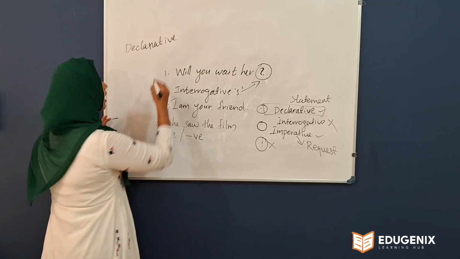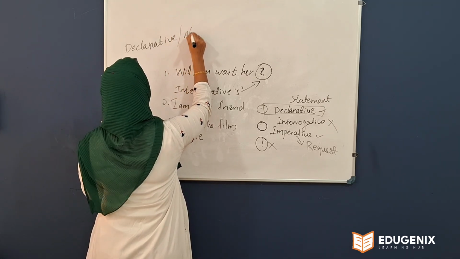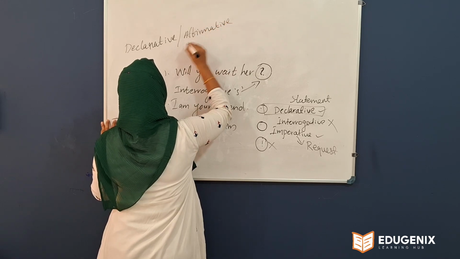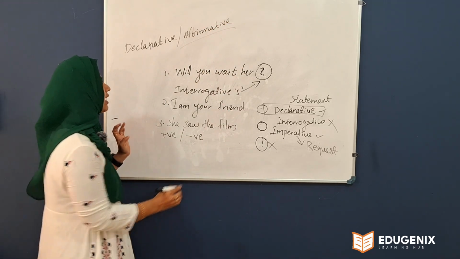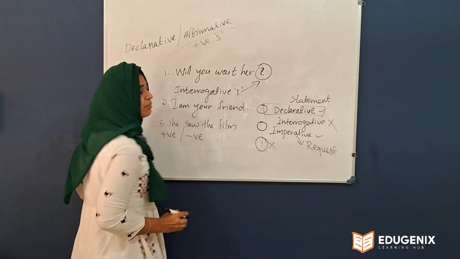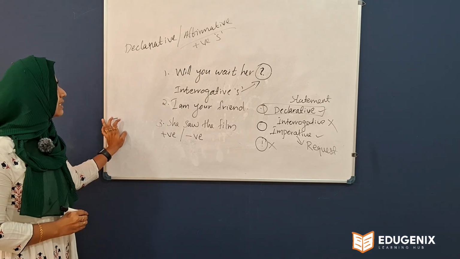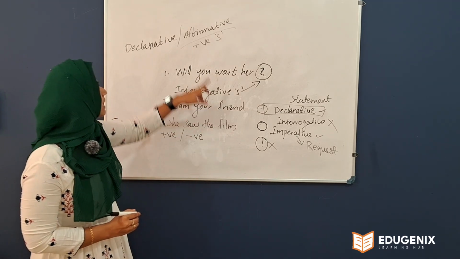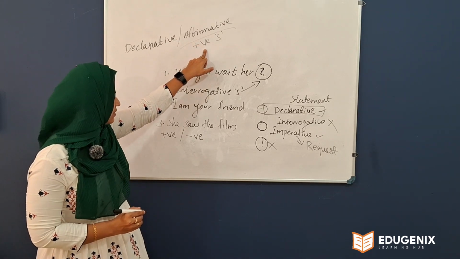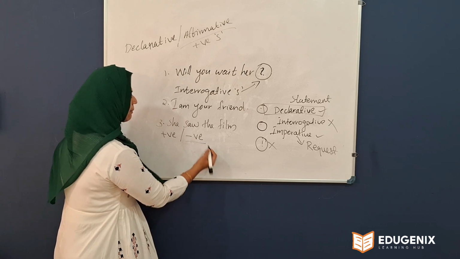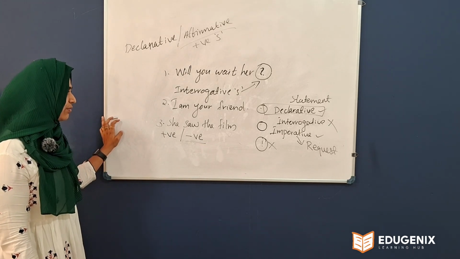Declarative sentence. I already told you another name is affirmative. So what do you mean by this term, affirmative? Do you have any idea? Affirmative means positive sentence. So here they gave you a question. She saw the film. It is an affirmative, positive sentence. You have to make the sentence into negative by adding negative words.